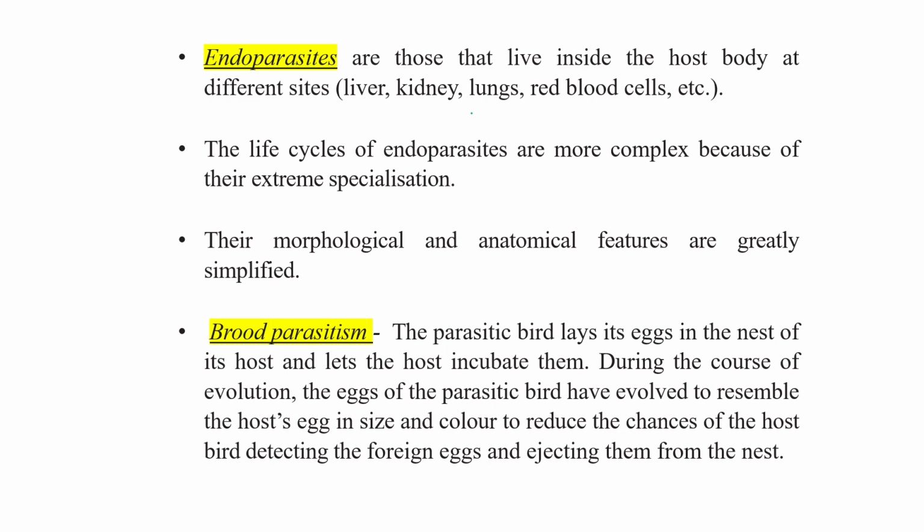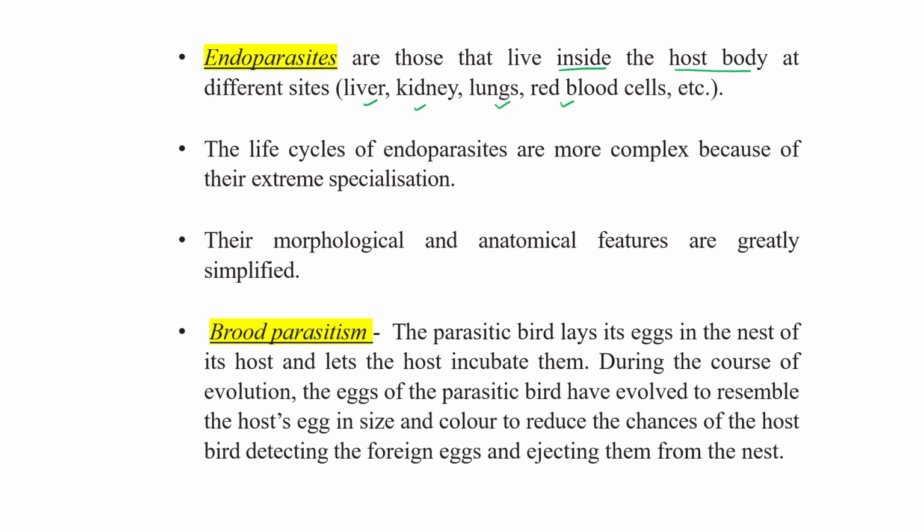Endoparasites are organisms that live inside our body or body parts, in different locations like the liver, kidney, lungs, red blood cells, etc. The life cycles of endoparasites are more complex because of their extreme specialization. Their morphological and anatomical features are generally very simplified.